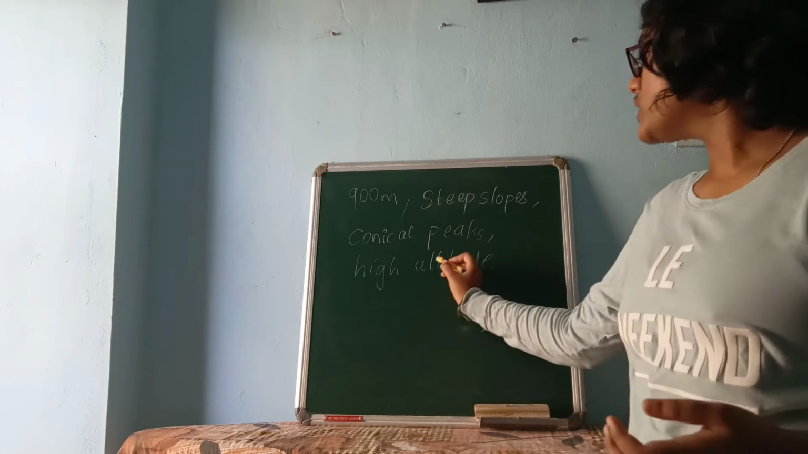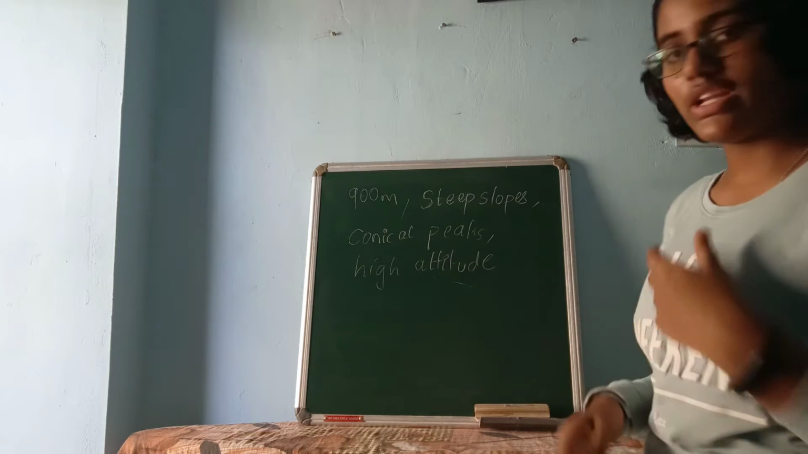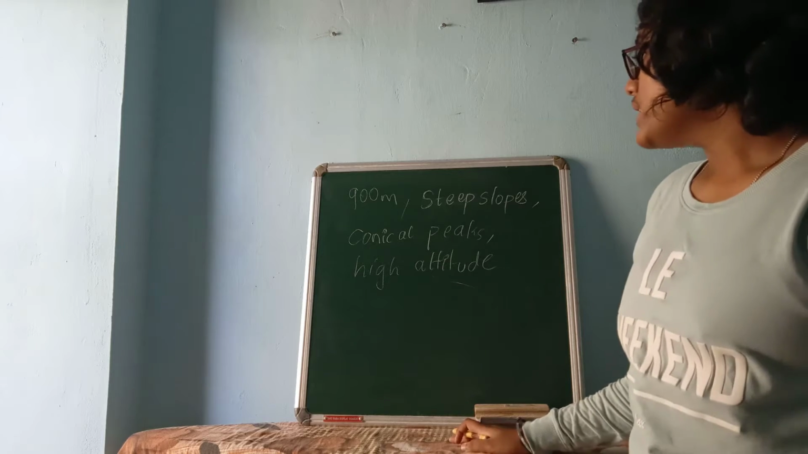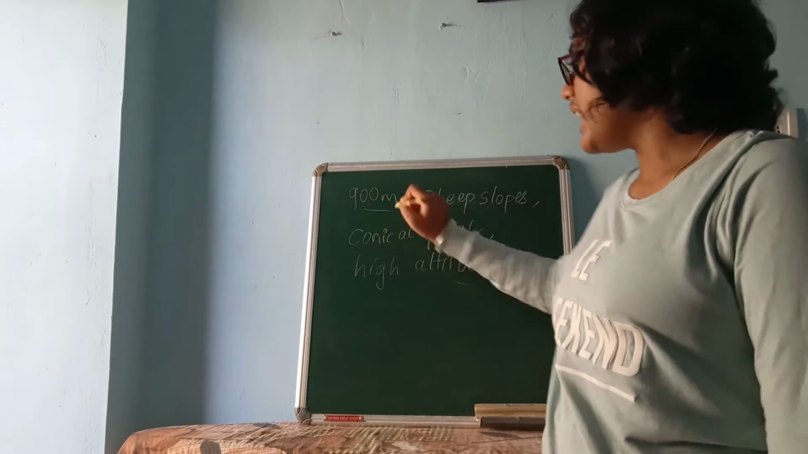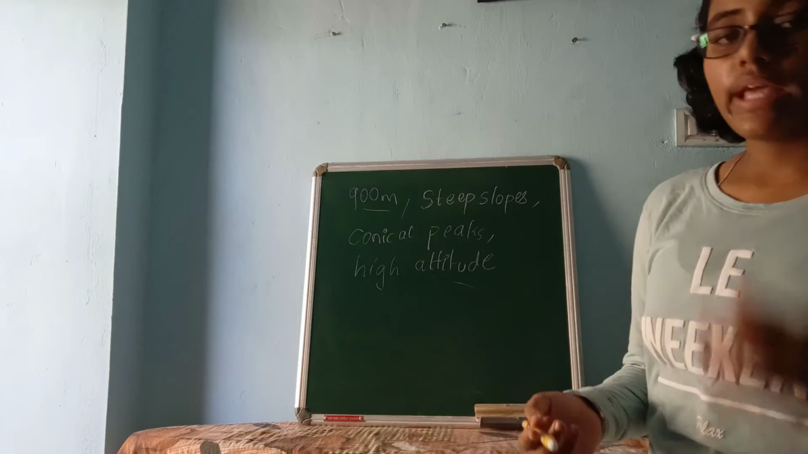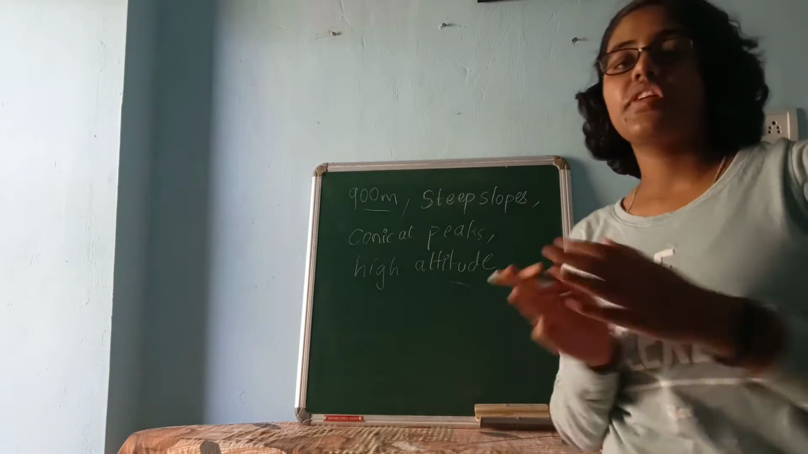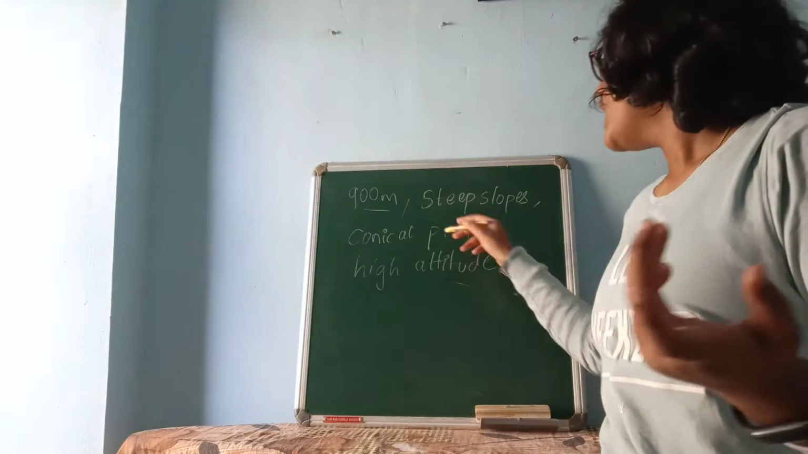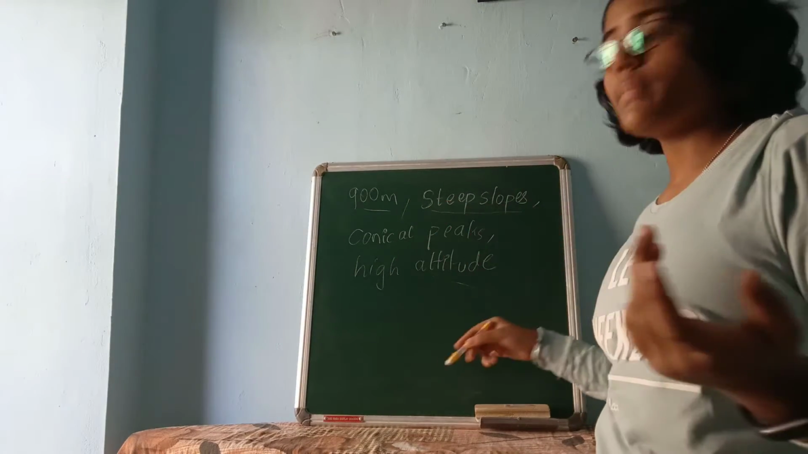I have said about this word altitude in the last video. Altitude means height. So the mountain's height should be more than 900 meters. If it is less than 900 meters, then it will become a hill. That is the difference between a hill and a mountain. And steep slopes, I will show you one diagram.